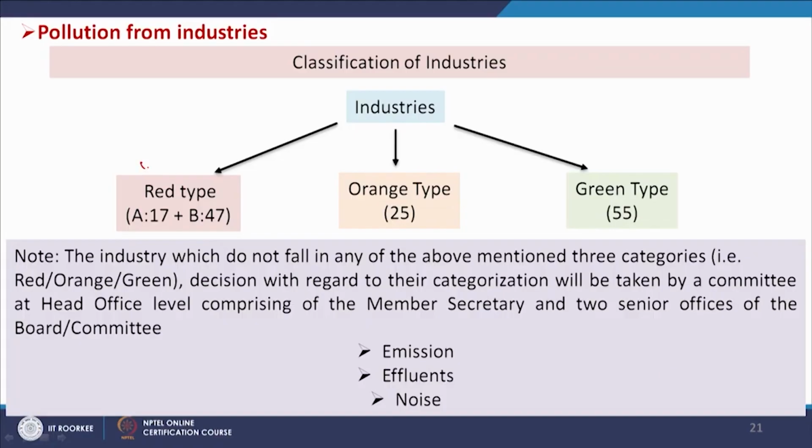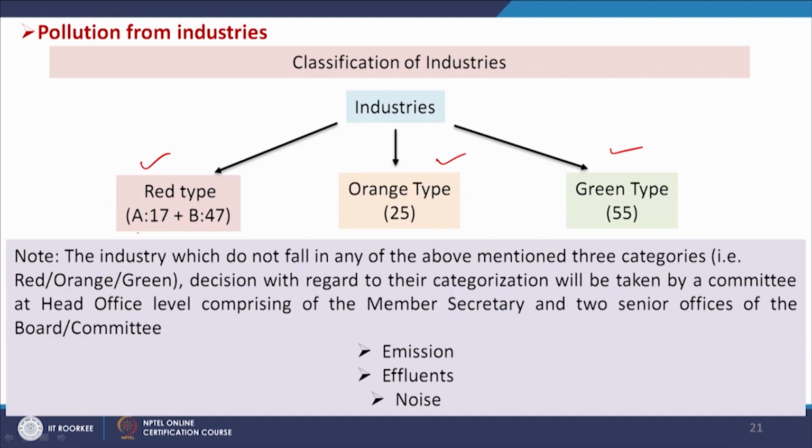Now, we will see the industrial emissions, or pollution from the industry. There are different types of industries, and different types of industries have different potential to generate pollution, okay. According to the nature of the industry and the amount of pollution generated and the type of toxicity or severity, these industries are classified into 3 categories, basically red category, orange category and green category.